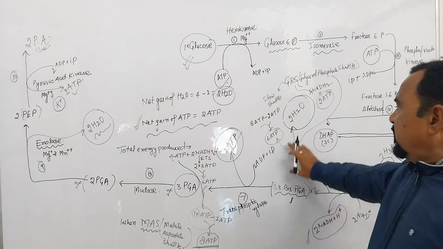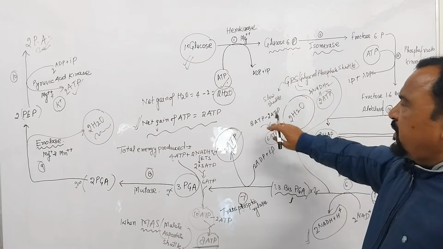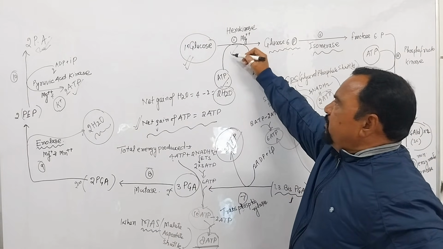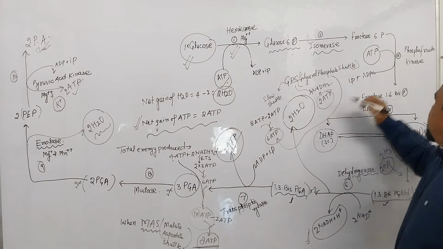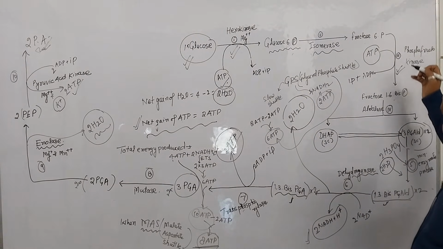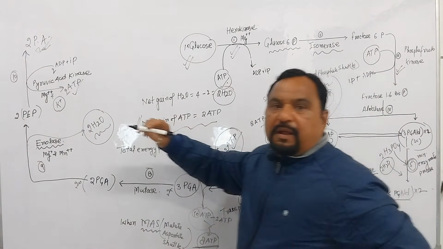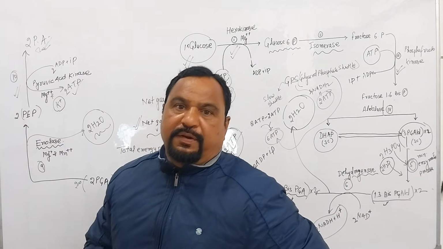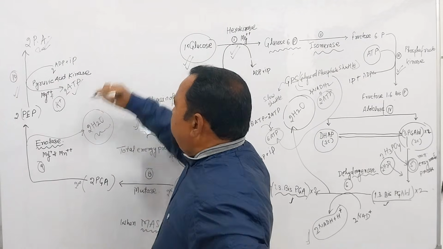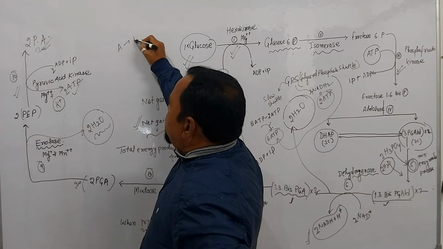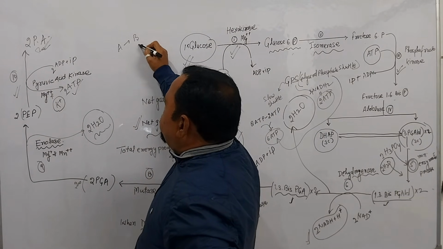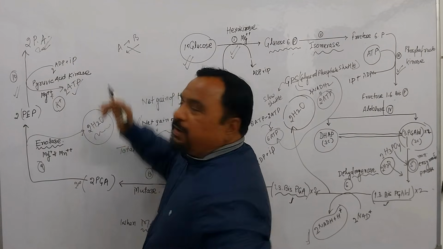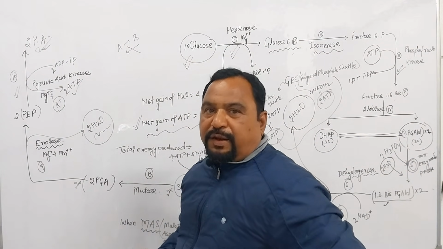Clear? Again, beta, step number 1, step number 3, step number 10. All 3 steps are irreversible. Irreversible means A is converted into B, but B is not converted into A. That is irreversible.